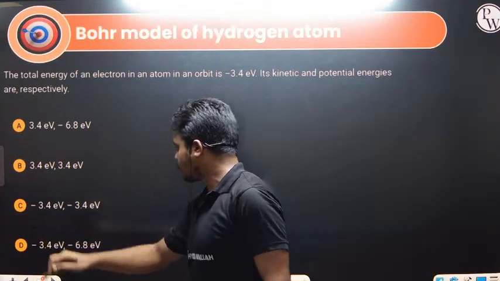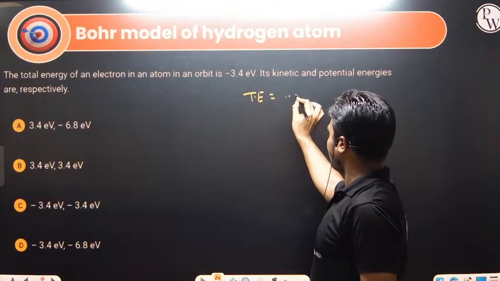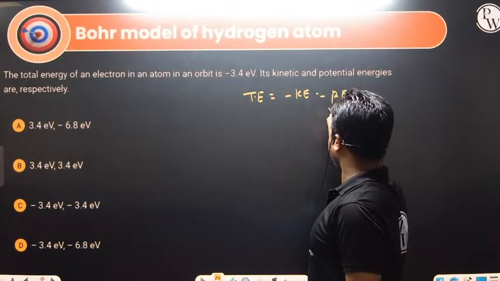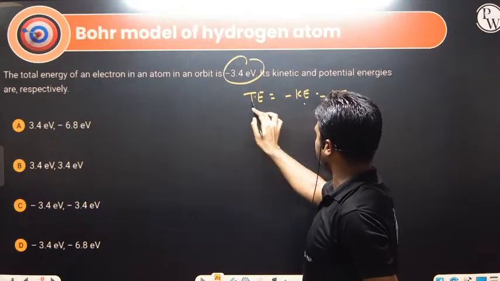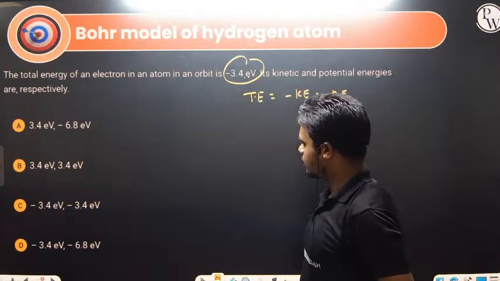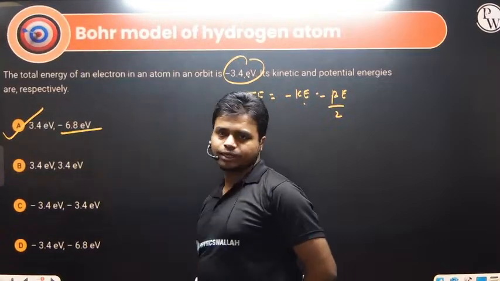Moving to the next question over here. The total energy of the electron, I told you what the total energy is: minus of kinetic energy, which is equal to potential energy divided by 2. So what is the kinetic energy? If this one is minus, then the kinetic energy will be plus, and double of this will be the potential energy. So the kinetic energy will be plus 3.4 electron volt and the potential energy is minus 6.8 electron volt.